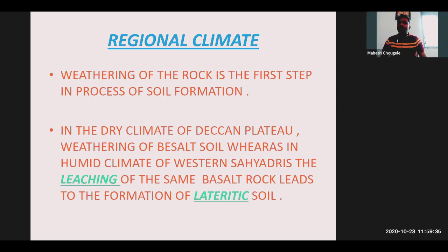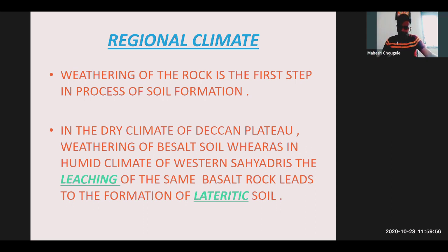If the climatic conditions are similar, then you will get similar soil. But as you move to the north, south, east, west, there are different climates, different types of rainfall, different types of weather. So that was the reason to get a different type of soil.